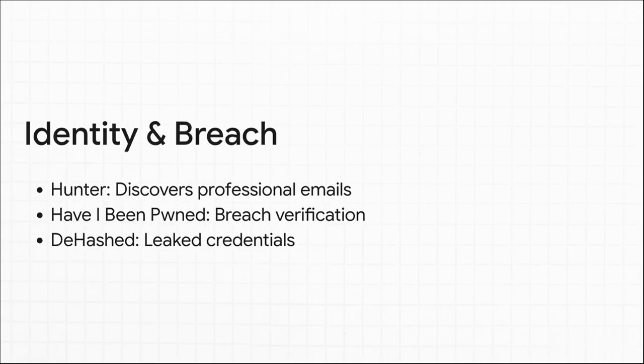Moving to Pillar 2, identity and breach intelligence. Look, humans are almost always the weakest link, right? And honestly, credential reuse remains a massive security nightmare in 2026. Tools like Hunter are great for discovering professional email addresses tied to a specific domain, which is super vital for mapping executive exposure. Have I Been Pwned lets you check if those emails or passwords have been dumped in any known breaches, and DeHashed takes it a step further by indexing the actual leaked credentials themselves.